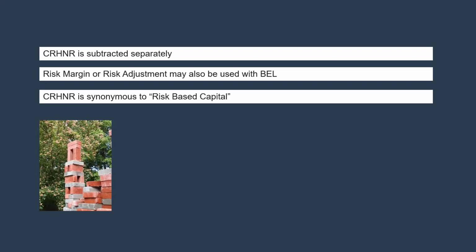Now, sometimes the CRNHR might incorporate the risk margin. In that case, there would not be a separate risk margin. So it would be best estimate liability plus your CRNHR, which will be the capital, right? Or it can be best estimate liability, then risk margin, and the CRNHR or the risk-based capital. These are calculated using the cost of capital method, and that is a topic for a separate video.